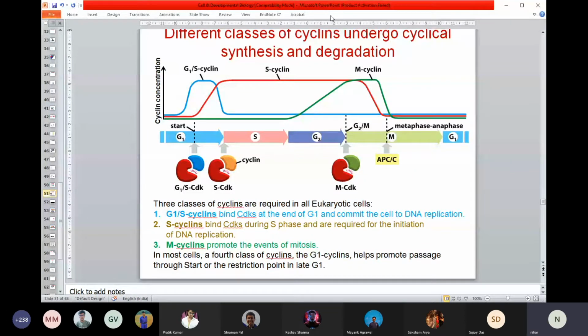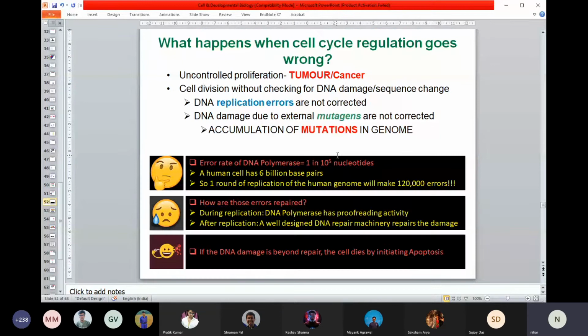So just to tell you that the cyclin level can again be controlled by another layer. And that level is also controlled by another layer. So there are multiple layers, as I mentioned in the beginning. But I hope you understand a little bit about this part. Okay, so different levels of cyclin actually help the cell cycle go in a cyclical manner. That's the simple way I can think. I hope it's clear. So what we talked about in this chapter is how the cell cycle is tightly regulated.